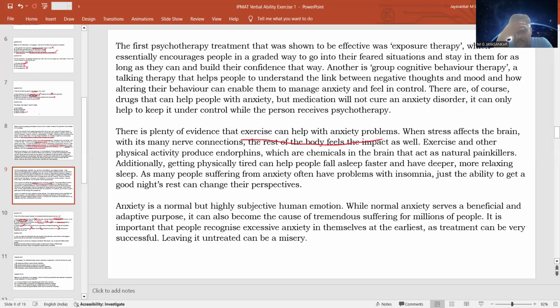When anxiety is there, what happens? All the nerve connections feel the impact of anxiety. So when you do exercise, what happens? The exercise produces endorphins, which are chemicals in the brain that act as natural painkillers. So because of the production of endorphins as a result of exercise, whatever problems our nerves are having because of excessive anxiety can be reduced.